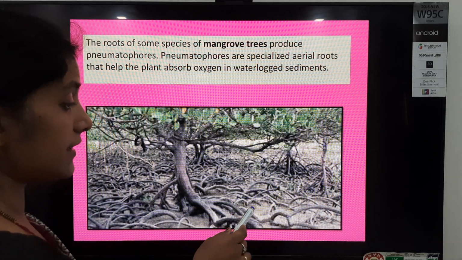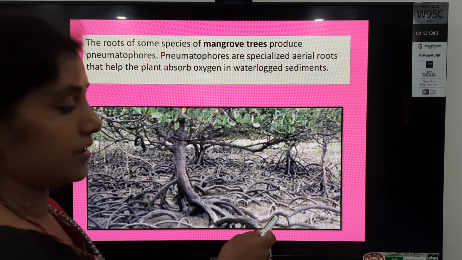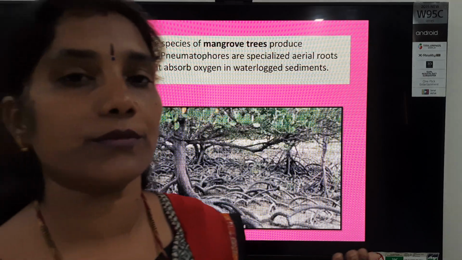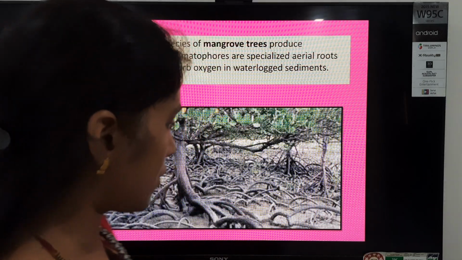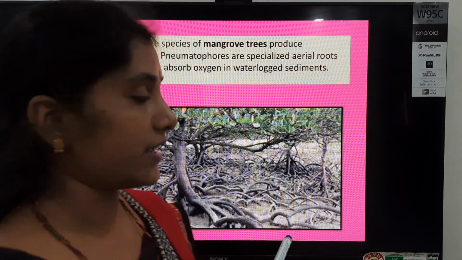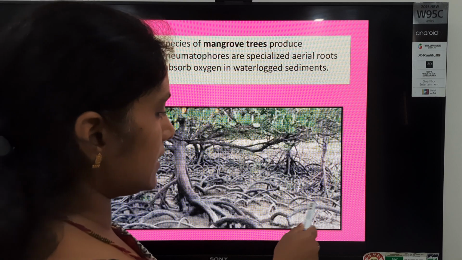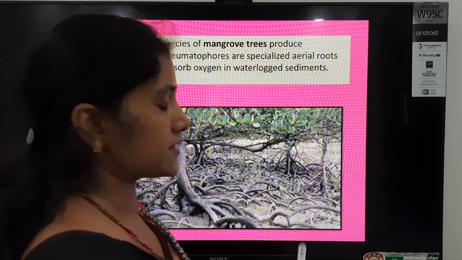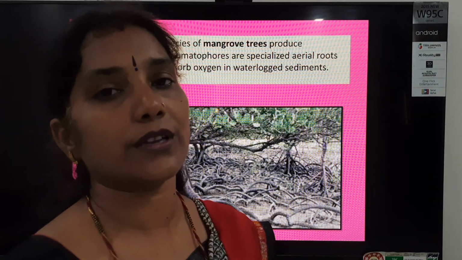So this is the negative hydrotropism, because roots moved away from the water. Water के बाहर आ रही हैं. For what? For taking oxygen, air. For taking air, students, these roots have a special structure that is known as pneumatophore.